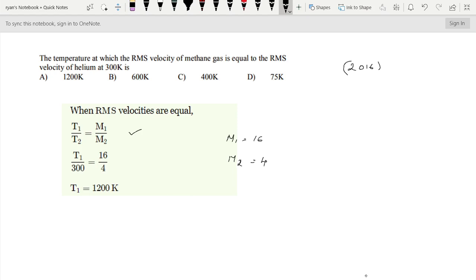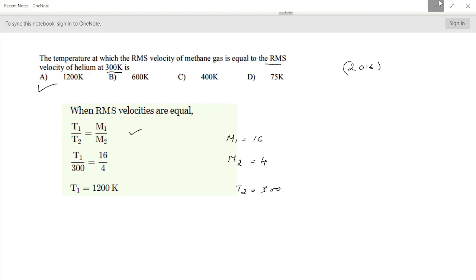From the question we get that the RMS velocity of helium is at 300 Kelvin. Therefore T2 is equal to 300. You can just substitute in this formula. Therefore we will get T1. The T1 value is 1200 K. Therefore option A is the correct answer.